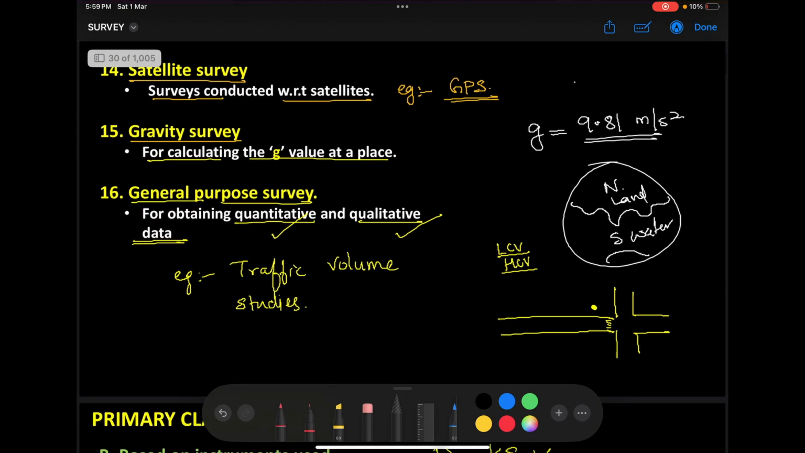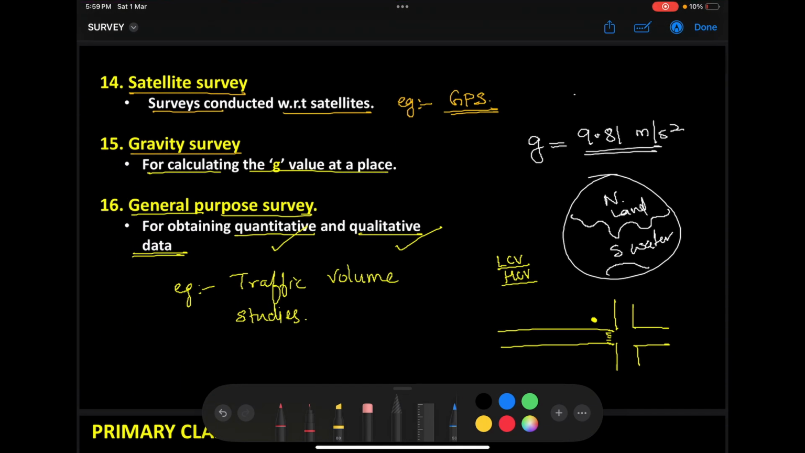As the name suggests, satellite surveys are nothing but surveys conducted with respect to satellites. So if I'm using satellites to find my position on the surface of the earth, that is what we call a satellite survey. The best example is nothing but your GPS service. We will have a user device in our hand and we'll connect with the different satellites in the sky, and that will give us an idea about where we are standing and how we can navigate.